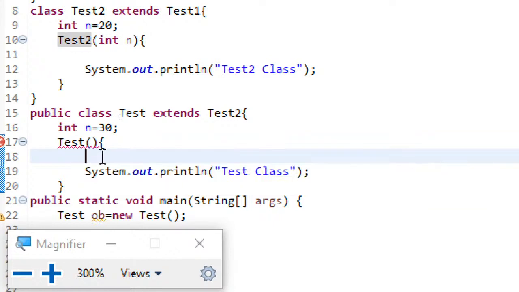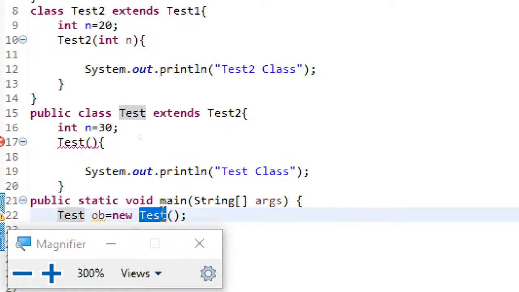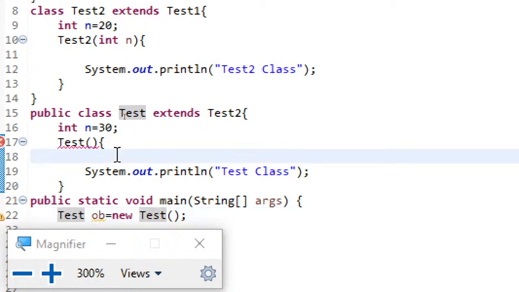So the earlier statement I made was, when you are invoking the child class constructor, implicitly the Java compiler will add the super parameterless statement within the child class constructor, which in turn invokes the parent constructor.